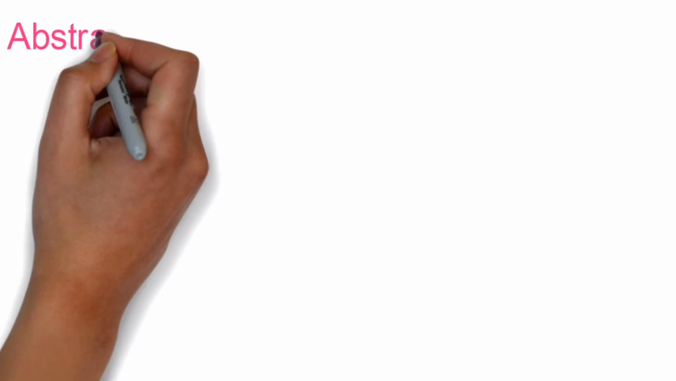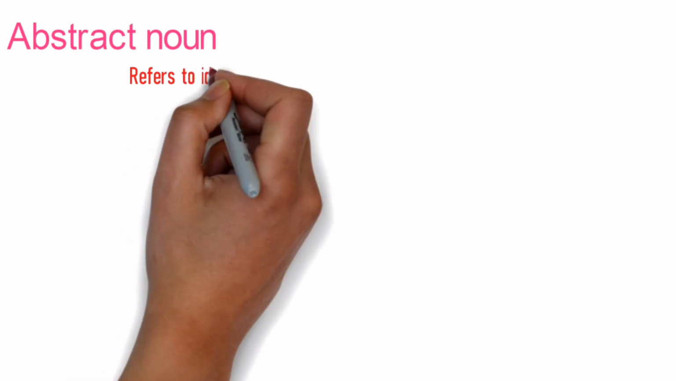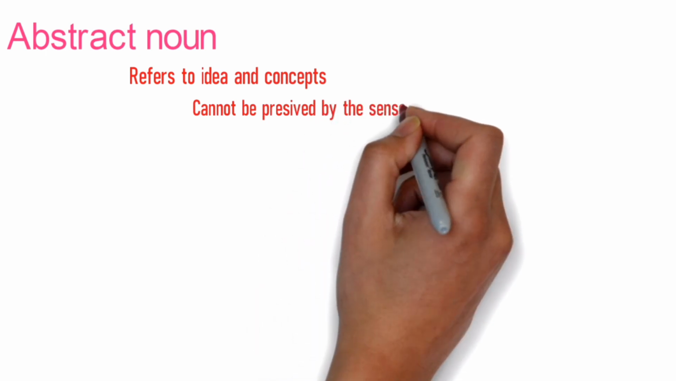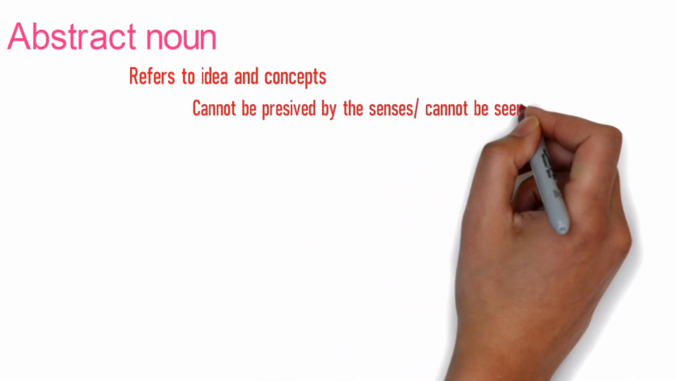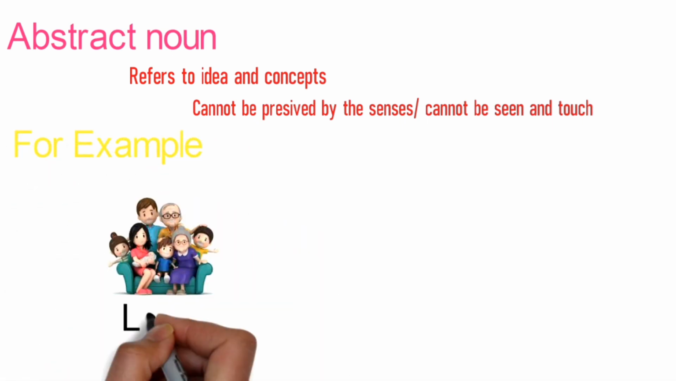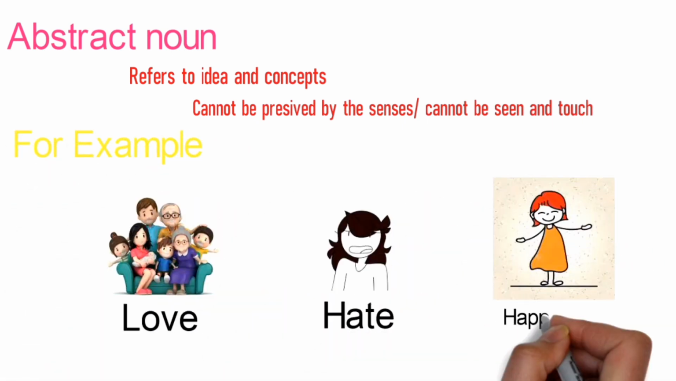Abstract nouns. These are the nouns that refer to an idea or concept that cannot be perceived by our senses, or in simple words we can say that cannot be seen or touched. It may be our feelings or internal emotions. For example, love, hate, happiness, all these are abstract nouns.